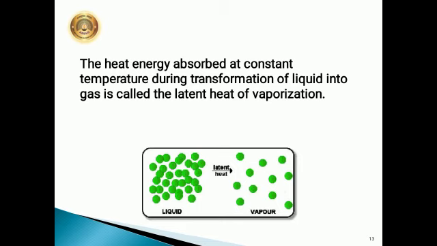See, in the picture you can see it here in the figure. The heat energy absorbed at constant temperature during transformation. What is happening in the liquids? The molecular force of attraction is a little less, so they are apart, and when you heat it into vapor, the molecular force of attraction is very less, it is negligible, so the molecules are very far apart from each other, and hence the gas formation is taking place. The heat energy absorbed at constant temperature during transformation of liquid into gas is called the latent heat of vaporization.